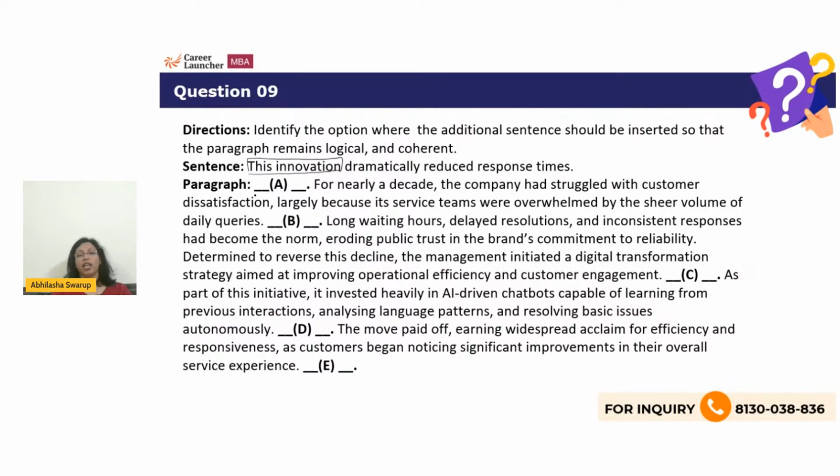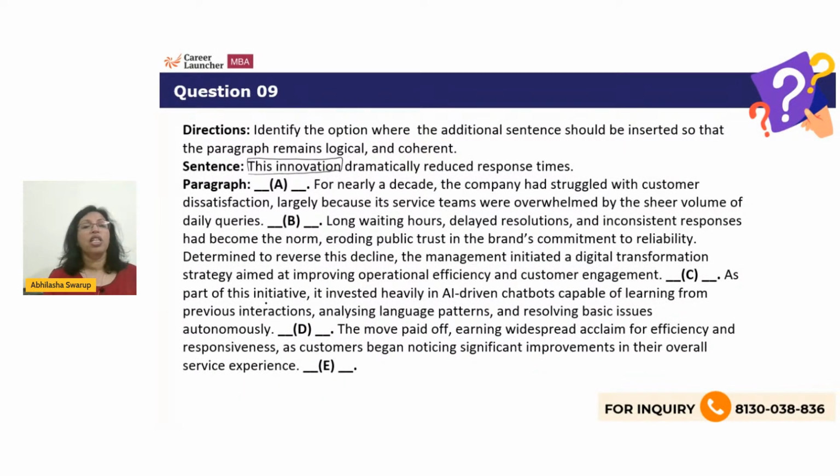For nearly a decade, the company had struggled with customer dissatisfaction, largely because its service teams were overwhelmed by the sheer volume of daily queries. Long waiting hours, delayed resolutions, and inconsistent responses had become the norm, eroding public trust in the brand's commitment to reliability. Determined to reverse this decline, the management initiated a digital transformation strategy aimed at improving operational efficiency and customer engagement.